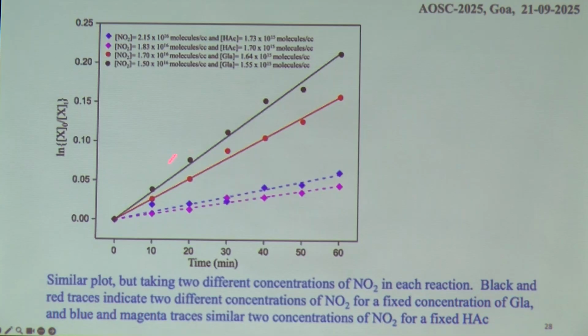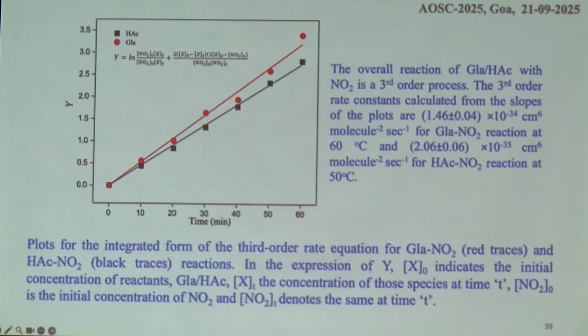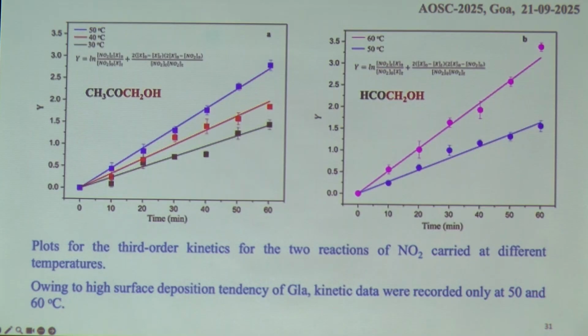So we took a different approach, also used in standard chemical kinetics, to find the order of the reaction with respect to the organic species. It was found that it is basically second order with respect to nitrogen dioxide, and first order with respect to hydroxyacetone or glycolaldehyde. So the overall reaction is a third order reaction. It matches well with the third order integrated form of the reaction kinetics data.